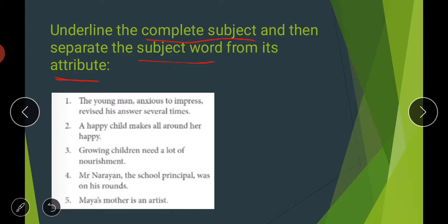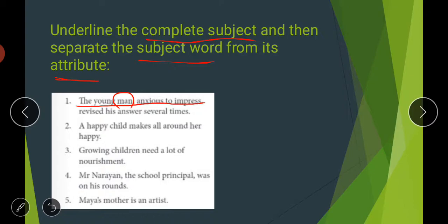First one is "The young man, anxious to impress, revised his answers several times." So "the young man, anxious to impress" is your complete subject. And out of this, the subject word is only "man."